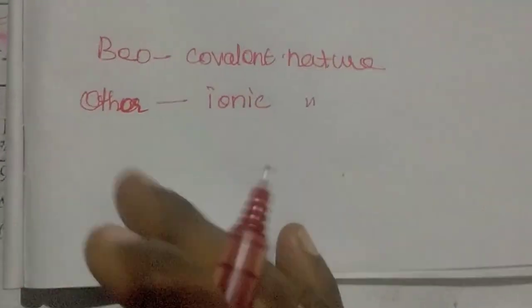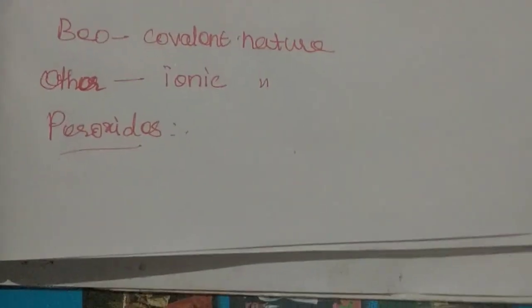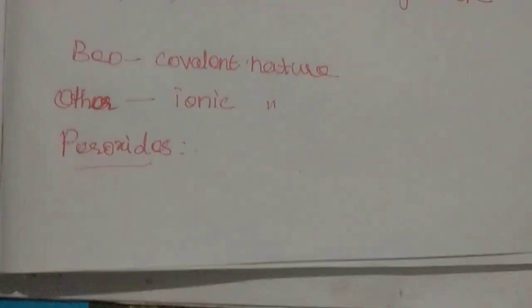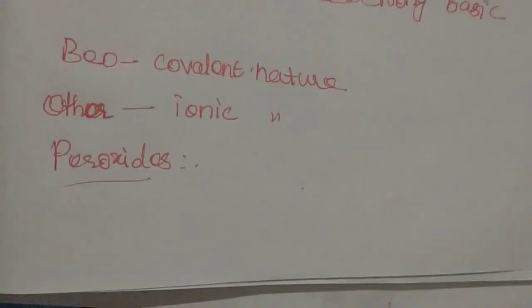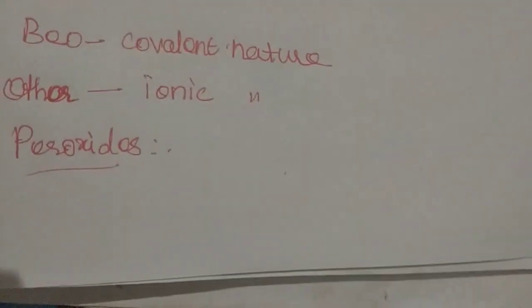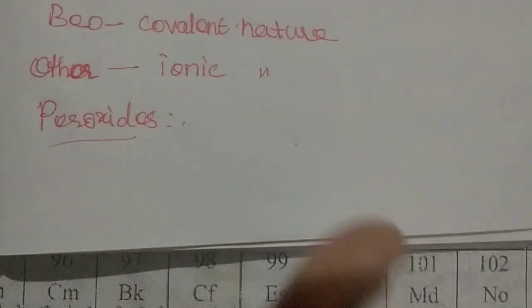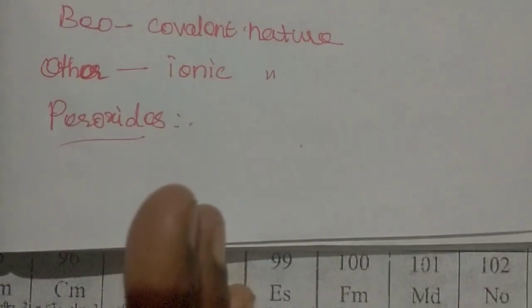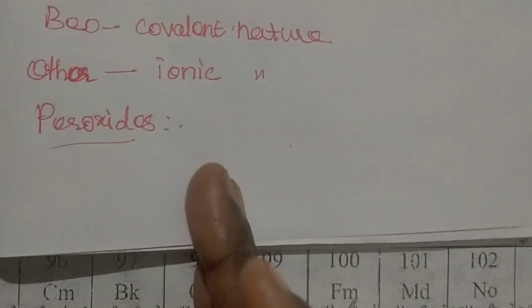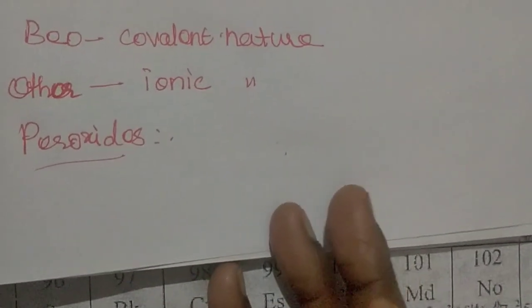First type monoxide, now the second type peroxide. Except beryllium, all the other metals can form peroxide. How to prepare the peroxide? Treating the monoxide with oxygen at high temperature prepares the peroxide. Beryllium does not form any peroxide, it can form only the oxide, and all the other metals can form peroxide by treating the metal oxide with oxygen at high temperature.